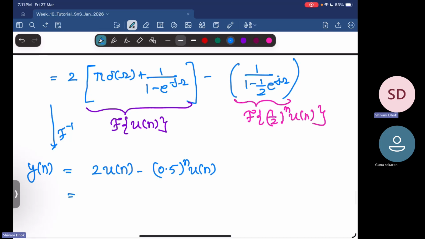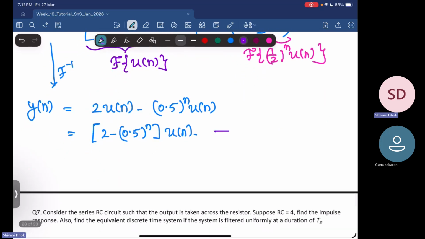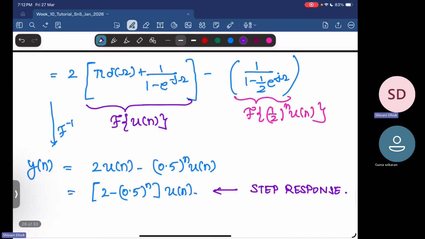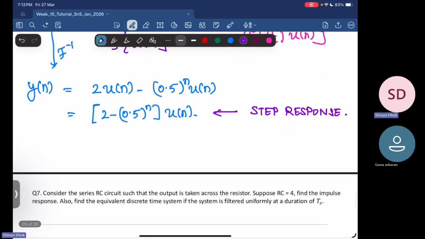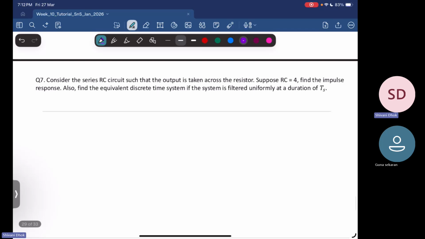Or in other words, I can write it as 2 minus 0.5 to the power n, whole multiplied by u of n. And this is your step response. Is it clear? Any questions? Okay, if not, then let's move on to the 7th question.